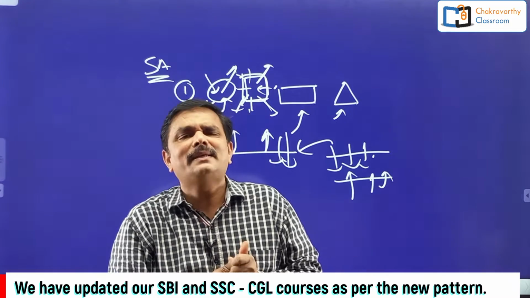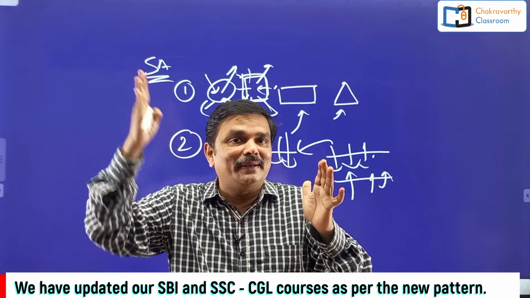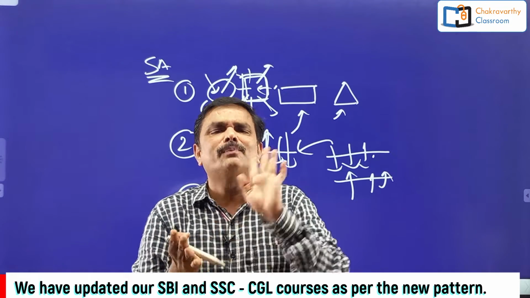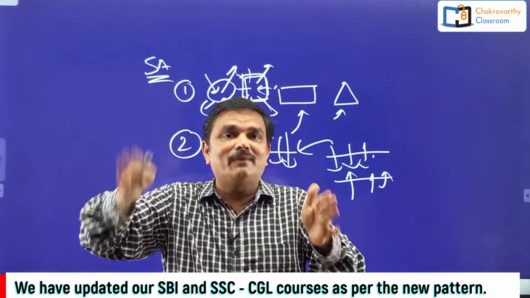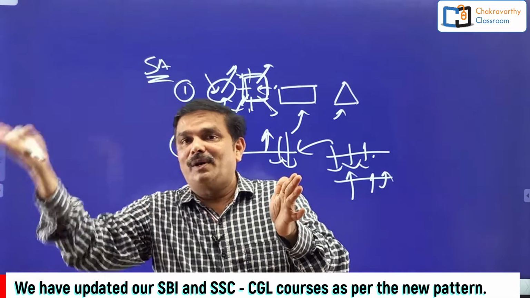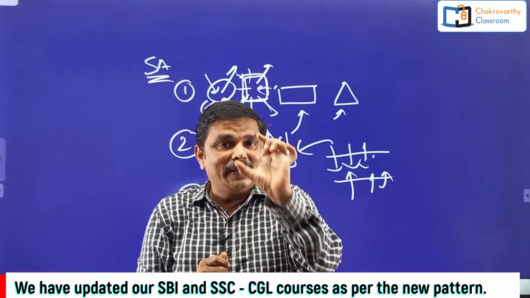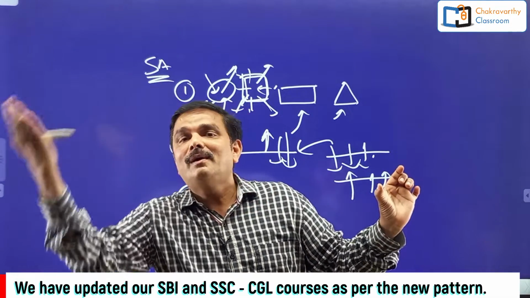Anyway students, the basic approach will be there. First of all, you need to find out how many parameters are there in the question. For example, persons, colors, cars, or something else. Then you need to decide in how many columns you can solve the question. Persons 1 column, corresponding color 1 column, car 1 column, profession 1 column, in that way. And keep all the negative information on the left side of the basic column, positive on the right side.